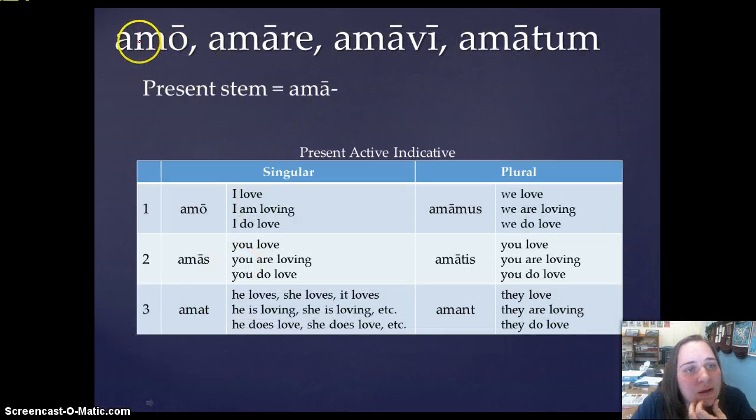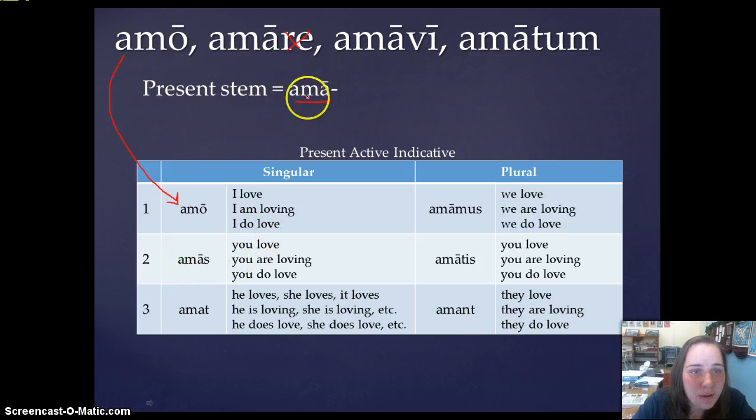So here is an example: amo, amare, amavi, amatum. We get our present stem of ama. Our first person singular, present active indicative, is the first principal part. Look at that. So amo translates as I love, I am loving, or I do love.